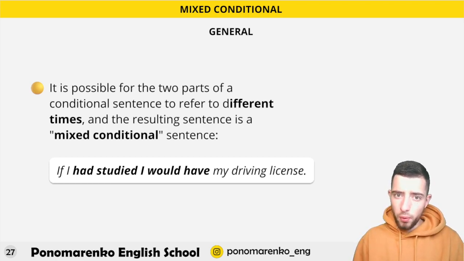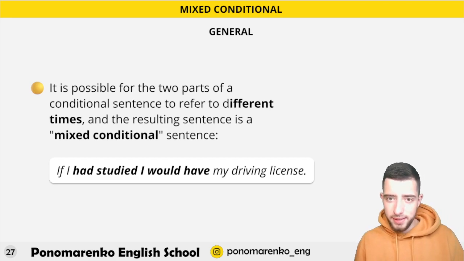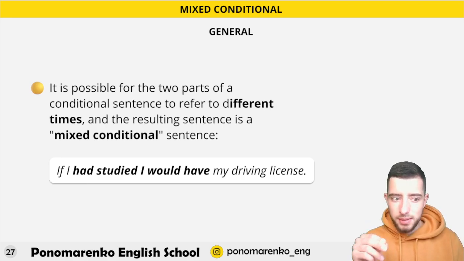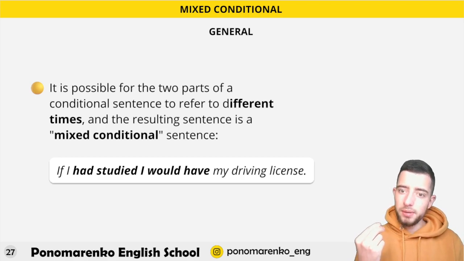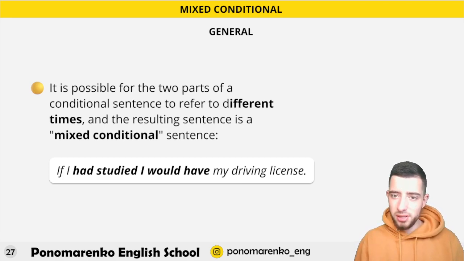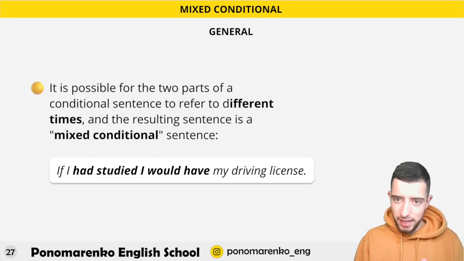It's possible for the two parts of a conditional sentence to refer to different times, and the resultant sentence is a mixed conditional sentence. If I had studied, I would have my driving license. Think about the sense. You can use these mixed conditionals. You can mix only the second and the third one. The second and the third one.